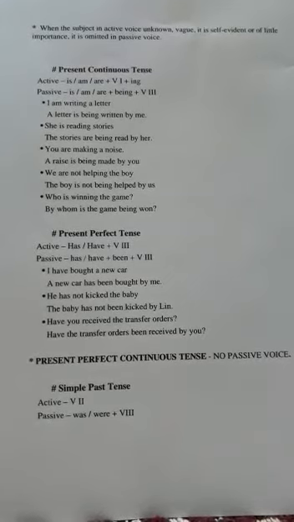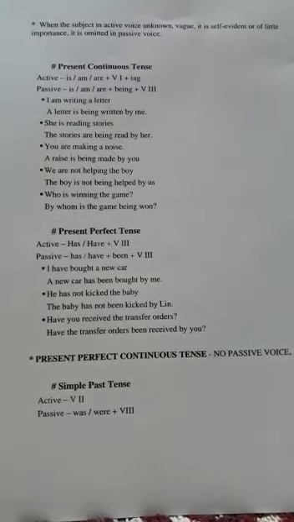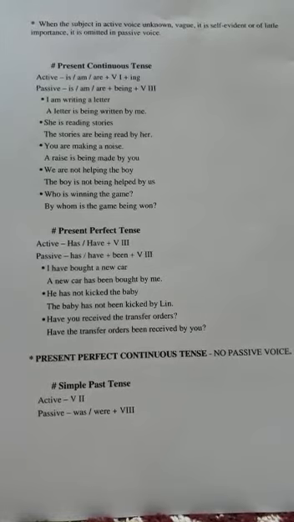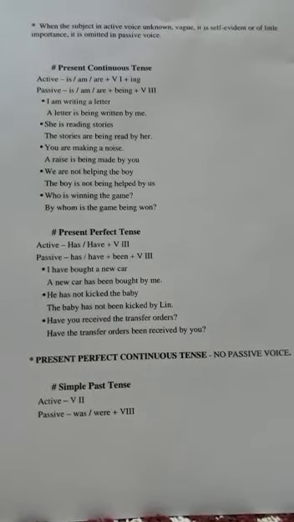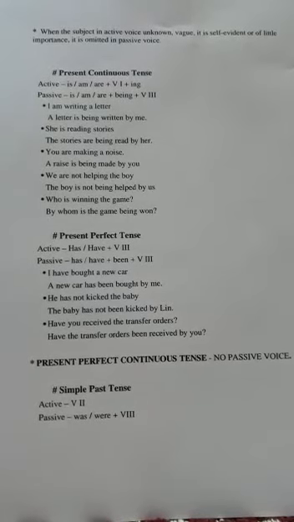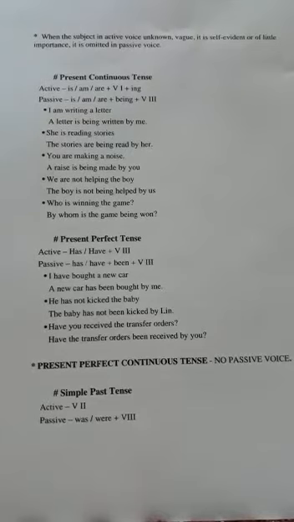So the structure will be subject plus has, have plus been plus third form of verb. And the examples are: I have bought a new car. Now the subject will be a new car. A new car has been bought by me.